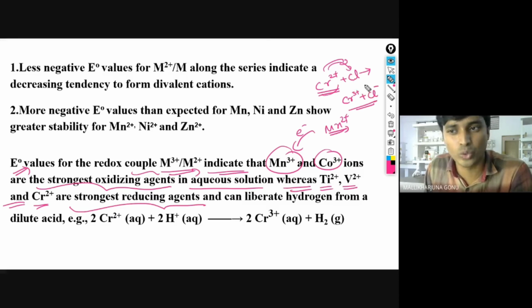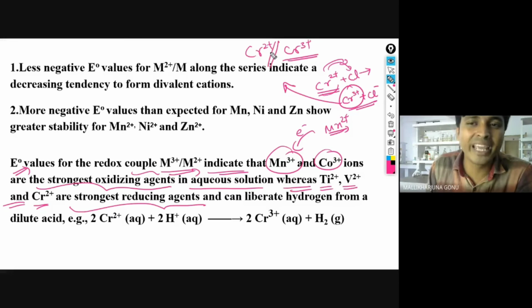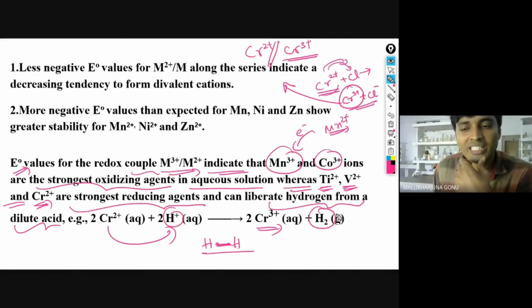Okay, because it is giving electrons to it. So Cr3+ means what? Chromium in the 3+ state is stable compared with Cr2+. Cr3+ is the more stable. That is the meaning of that. That's how Cr2+ behaves as a good reducing agent. Ti2+, V2+, Cr2+, all these will behave like this and can liberate hydrogen from a dilute acid. You can see Cr3+: it gives two electrons to two hydrogens. H+ initially had no electrons; giving two electrons to two hydrogens, both hydrogens then form a bond and hydrogen gas is liberated.